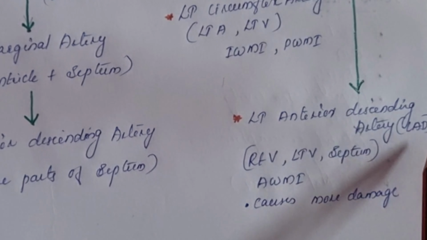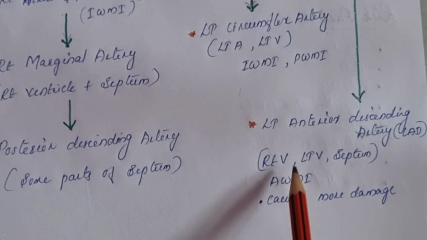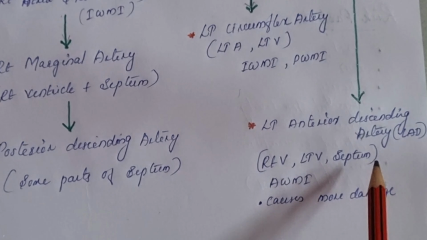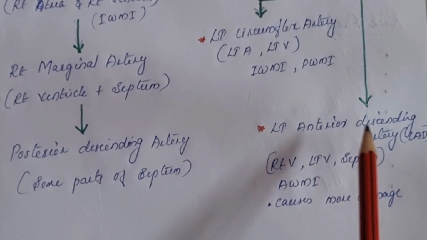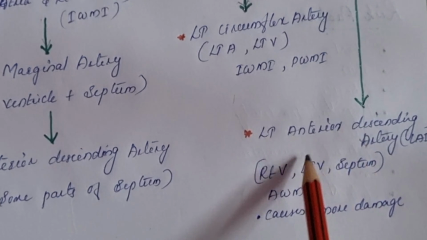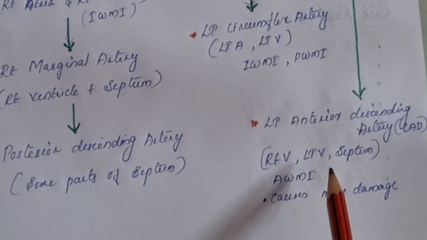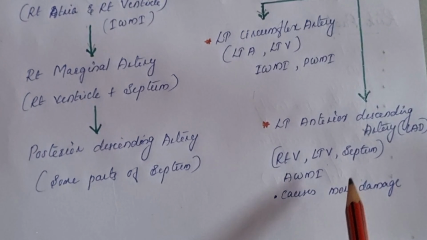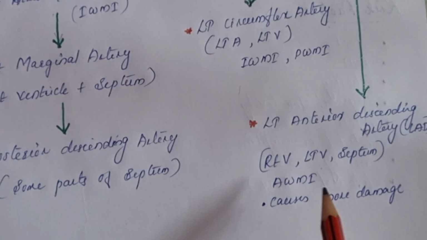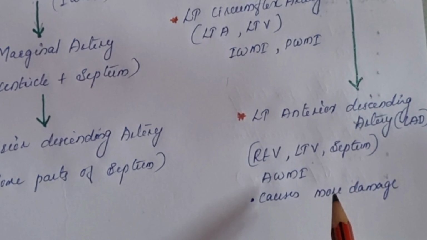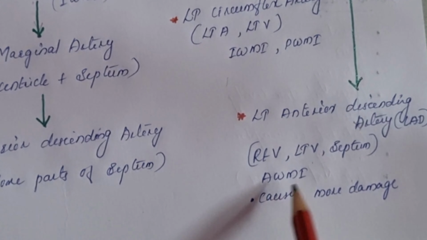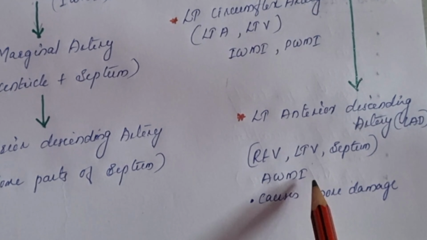Now let us see the left anterior descending artery. This is called LAD. It supplies the right ventricle, left ventricle and the septum. This is an important artery, so if there is any obstruction in this LAD, it causes more damage to the body because the left ventricle supplies blood to all over the body. So it will be seen in ECG as AWMI, that is anterior wall MI.